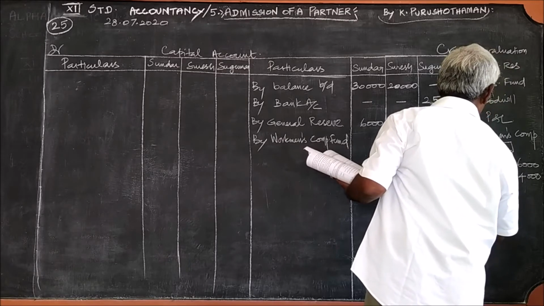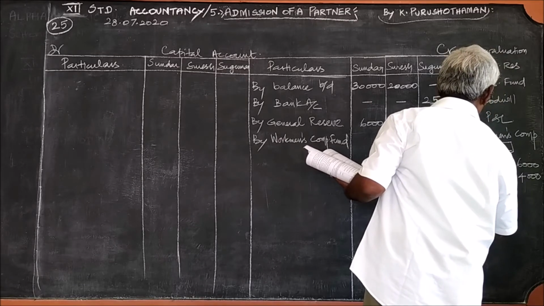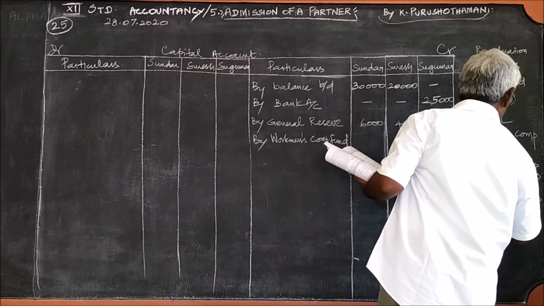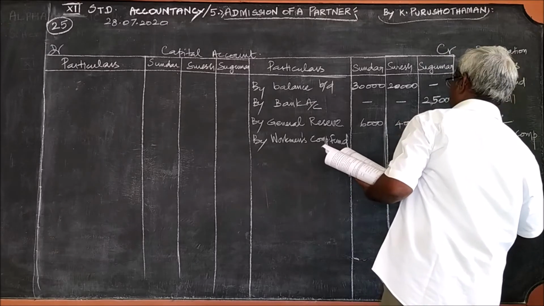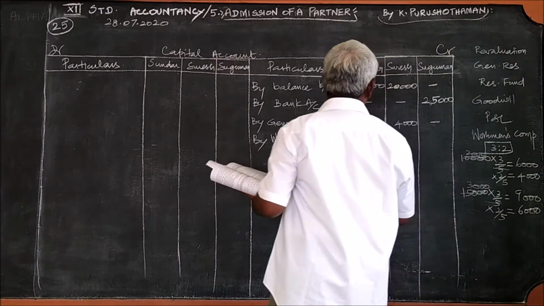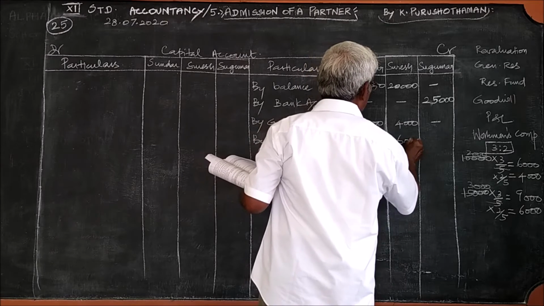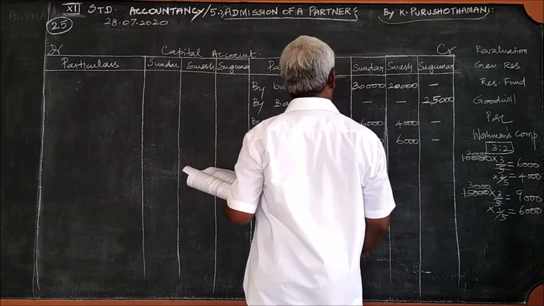If you simplify, this is 3,000. 3 into 3,000, 9,000. 2 into 3,000, 6,000. So it is 9,000, 6,000. Nothing for Sukumar.